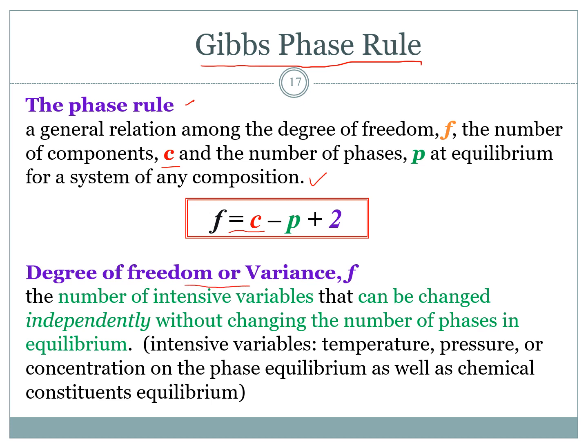Degree of freedom or variance F, the number of intensive variables that can be changed independently without changing the number of phases in equilibrium. The intensive variables could be temperature, pressure, or concentration on the phase equilibrium as well as chemical constituent equilibrium.